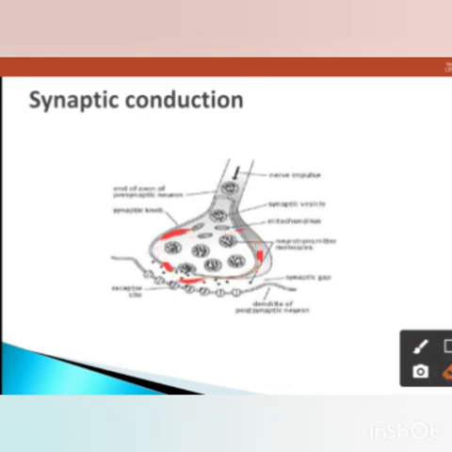Okay, so in this way the nerve impulse is conducted through the synaptic cleft and through the axon. So this is how the nervous system is present and how the nerve impulse is conducted, that we have seen.